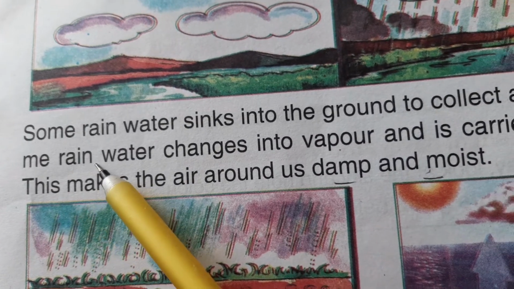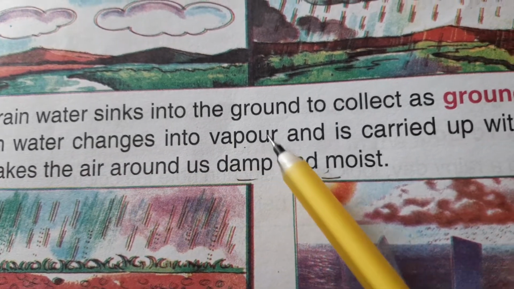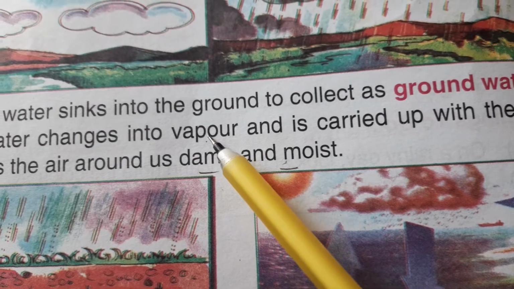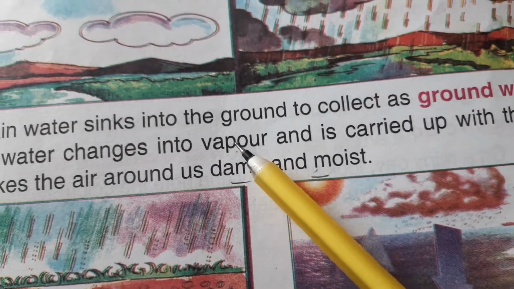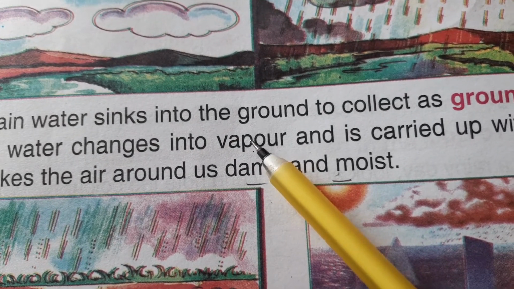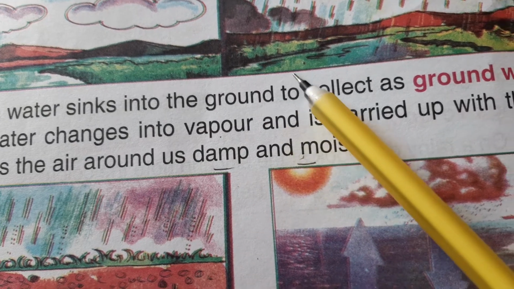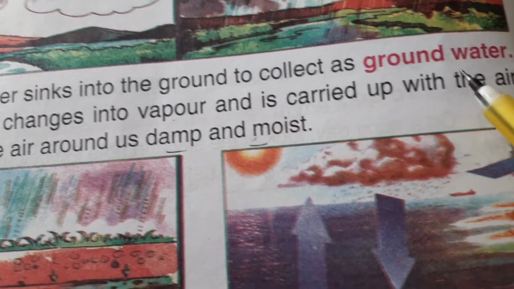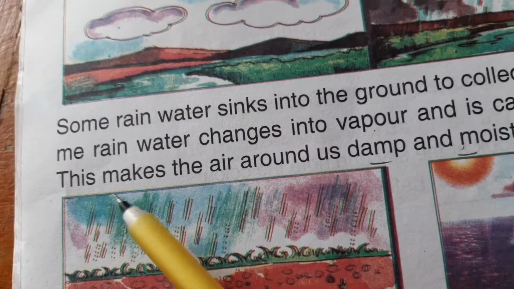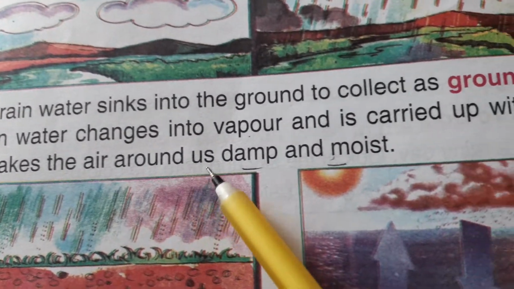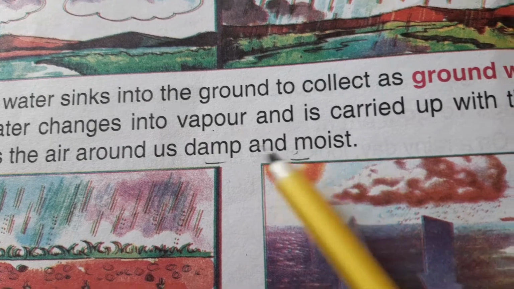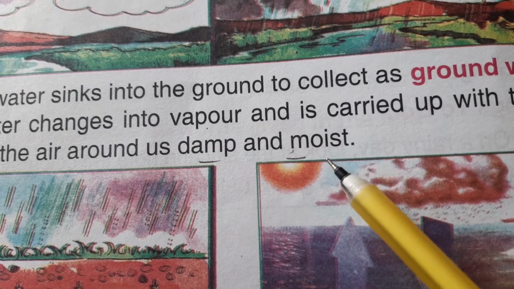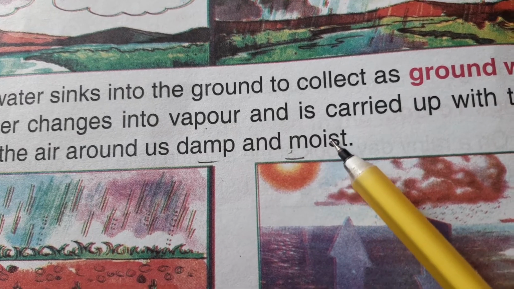And the rainwater changes into vapor and is carried up with the air. What is vapor? Vapor is the steam. When we give heat to some water, it becomes gaseous. So it mixes with the air. This makes the air around us damp and moist. Damp and moist means, moisture means full of water particles.